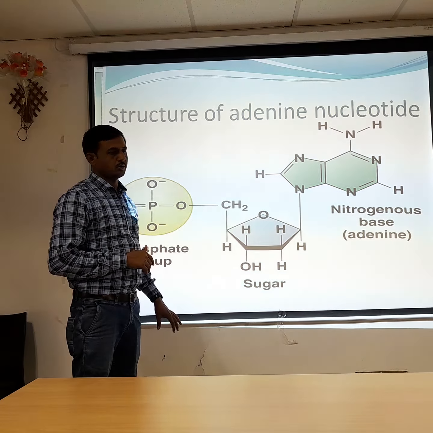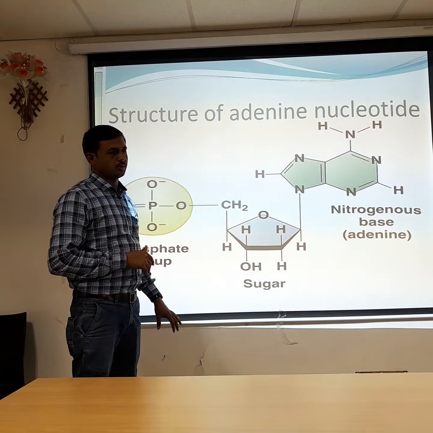So bonding between the nitrogenous base, pentose sugar and phosphoric acid is carried out. The base linkage is a glycosidic linkage, and the phosphorylation gives an ester bond between pentose sugar and phosphoric acid. The complete structure is called a nucleotide, here a single adenine nucleotide.